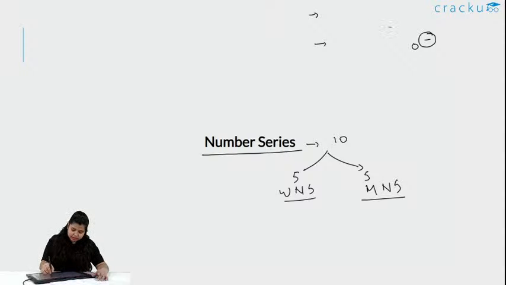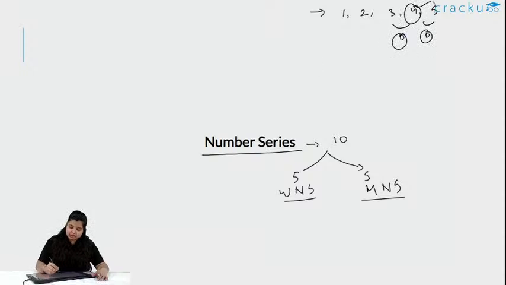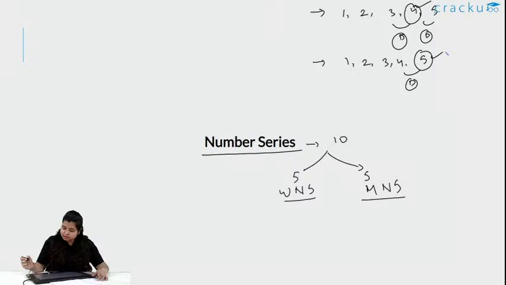Chalo, let me write this. 1, 2, 3, 4, 5. For wrong number series, if there are 2 differences wrong, that means this middle one is our answer, and if only one difference is wrong, that means the terminal number is our answer.